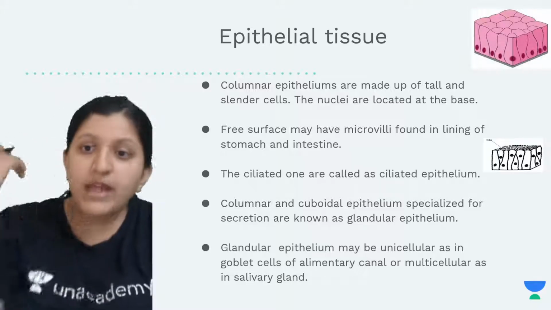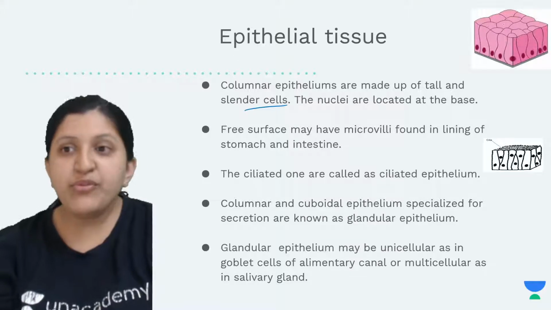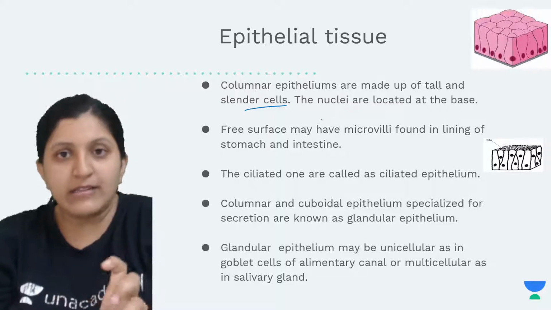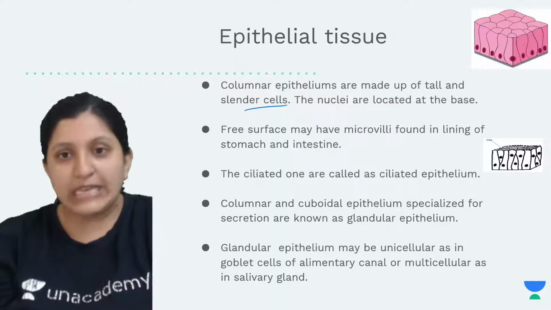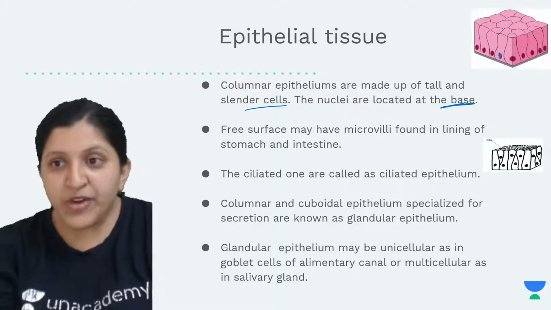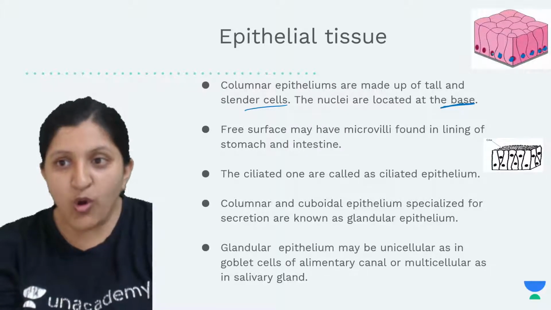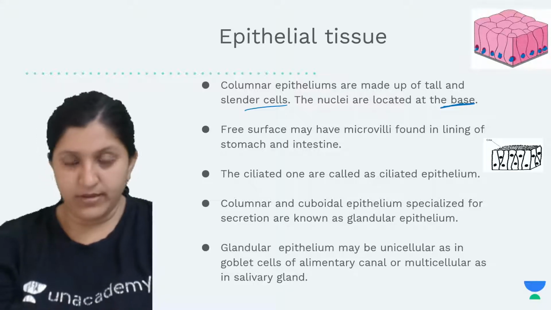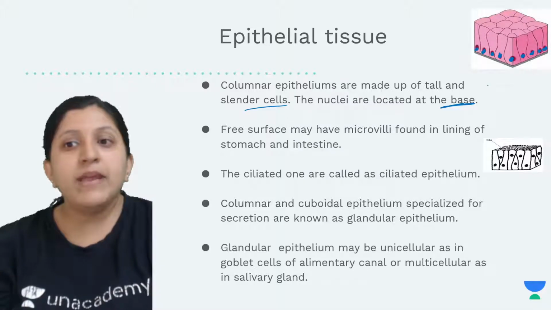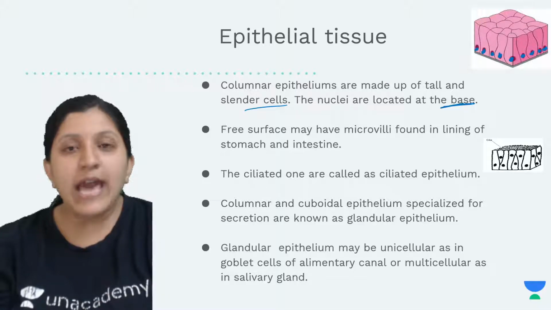Columnar epithelium is made of tall and slender cells. So there is a tall cell, these are slender cells, thin, tall and lean. The nuclei are located at the base, so you can always find that the nucleus is located at the base of this particular cell. That is the columnar epithelium, made of tall, slender cells with nuclei located at the base.